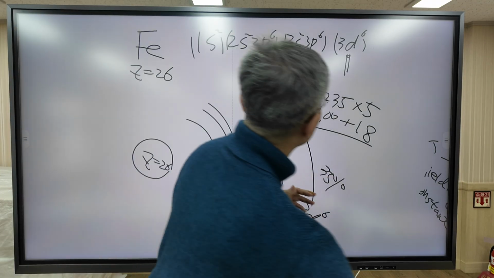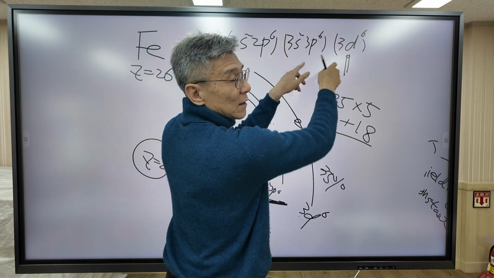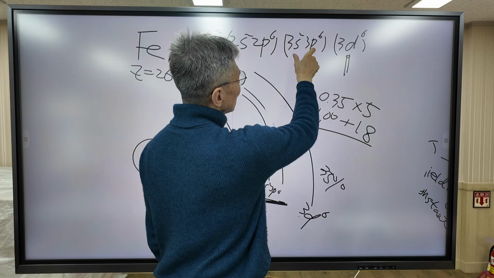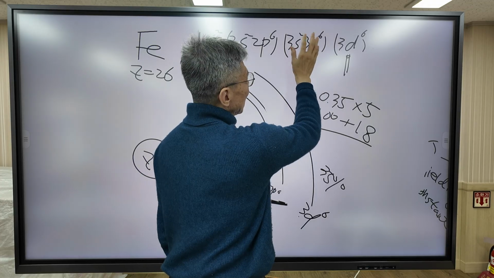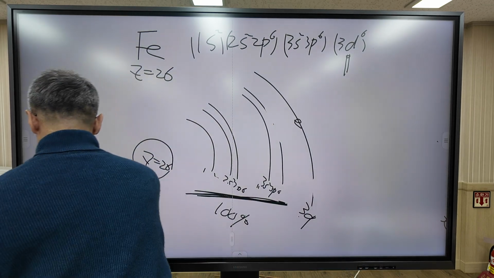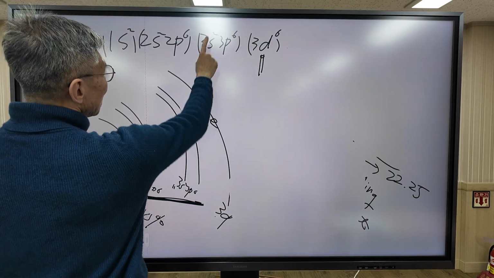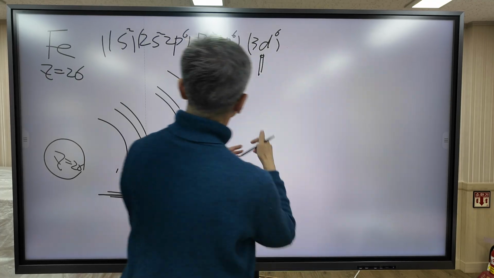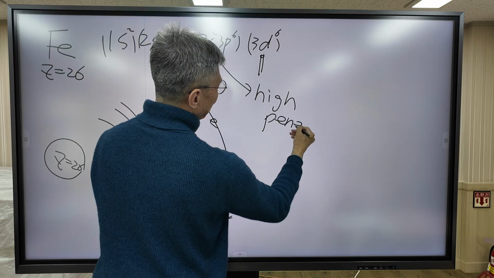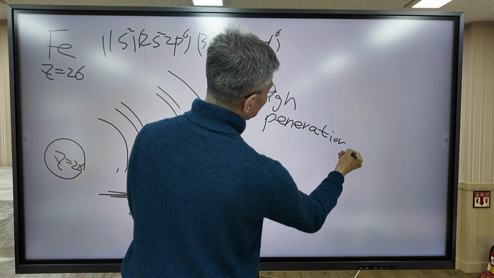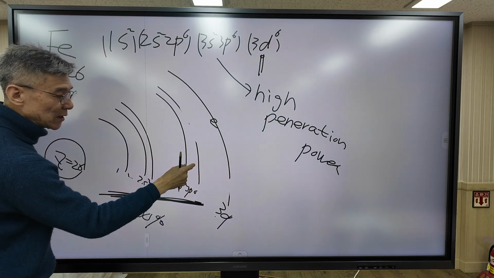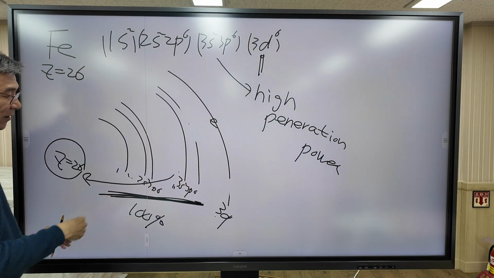But the question is, why are they treated differently? The way the effective nuclear charge is calculated is different for 3s and 3d. Why? Because the shape is different. The 3s and 3p orbitals have high penetration power. The electrons in the 3s or 3p orbitals have high penetration power.